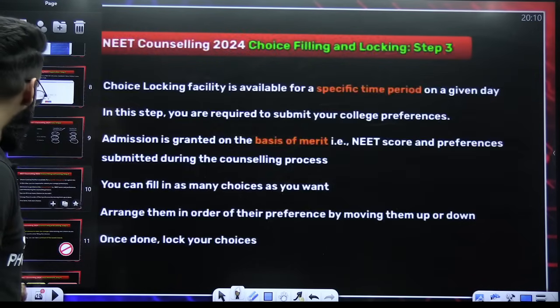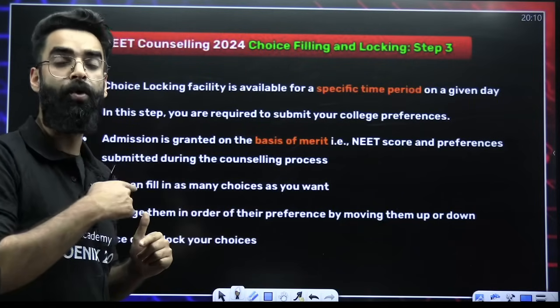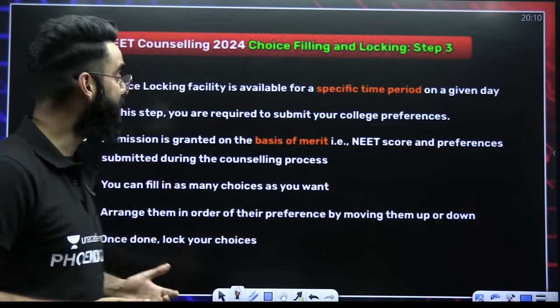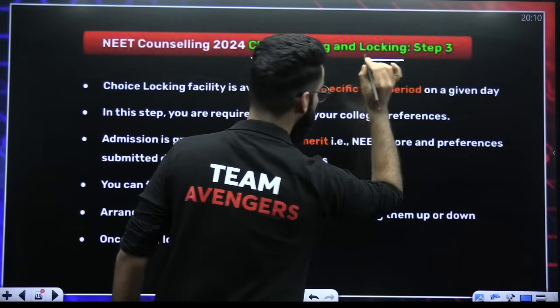Moving ahead to step number 3. What was step number one? Step number one was to go into the site and click on new registration, etc. Step two was the fees filling. And step number three. Step number three is the most important one, that is choice filling and locking.